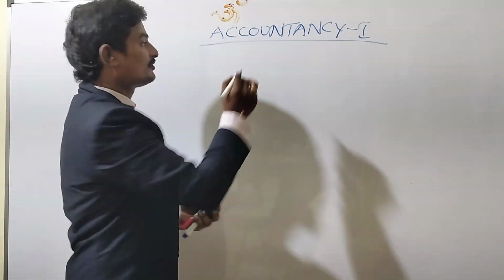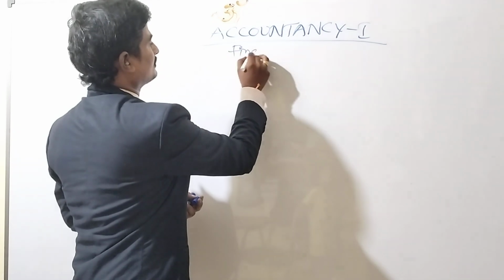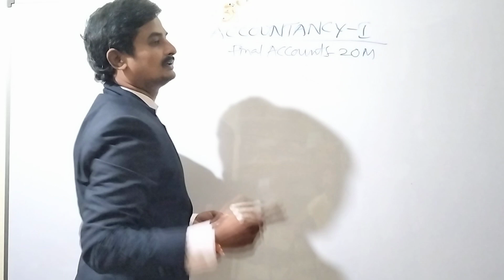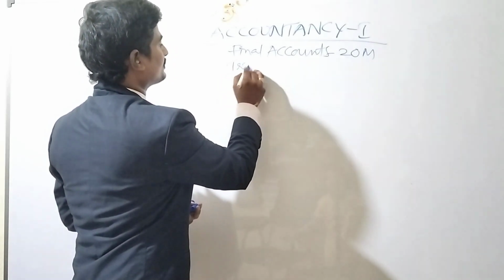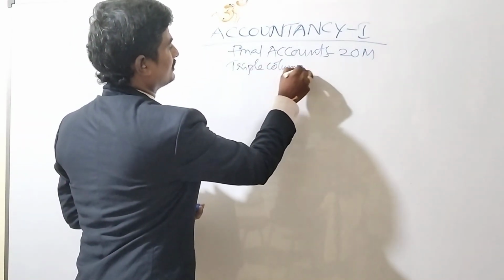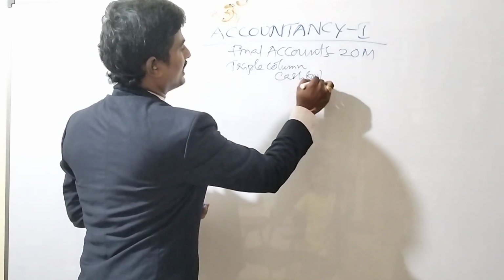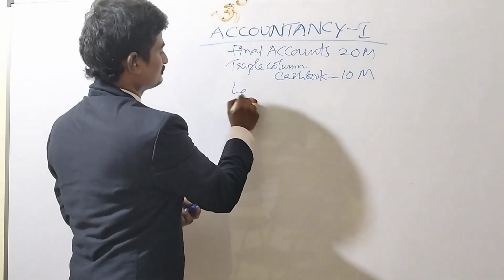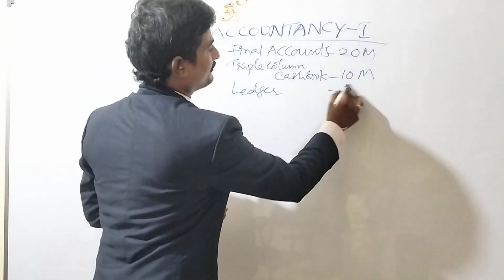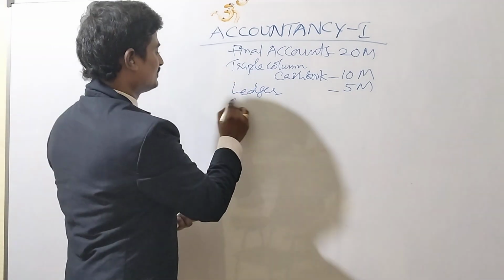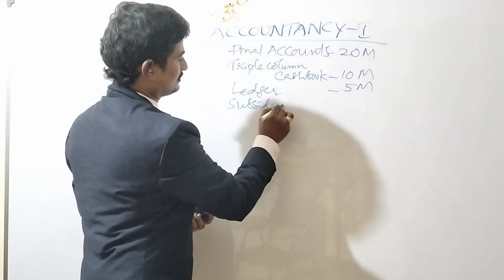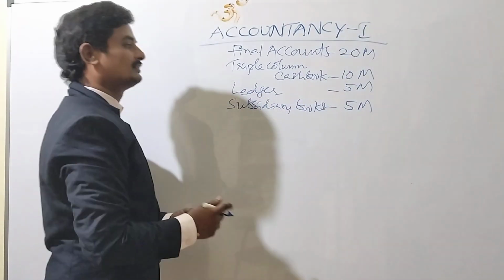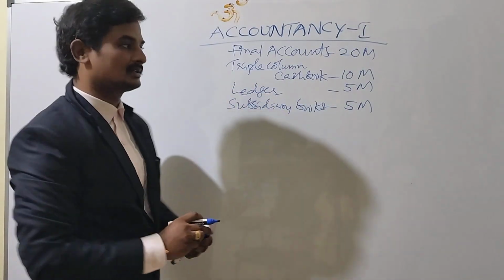A question for 20 marks, that is final accounts, and triple column cash book for 10 marks, and ledger for 5 marks, and then subsidiary books for 5 marks, and then we will have three 2-mark questions.